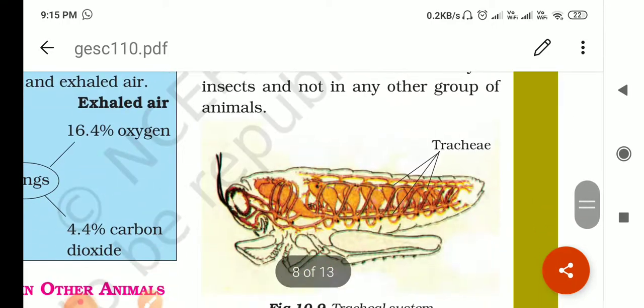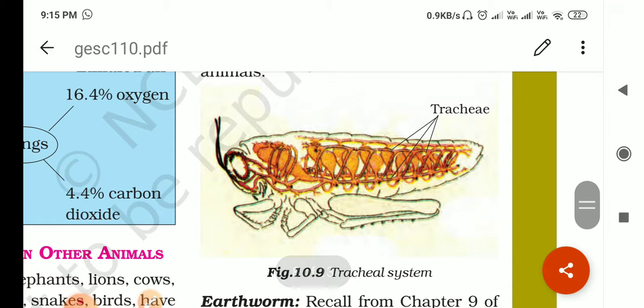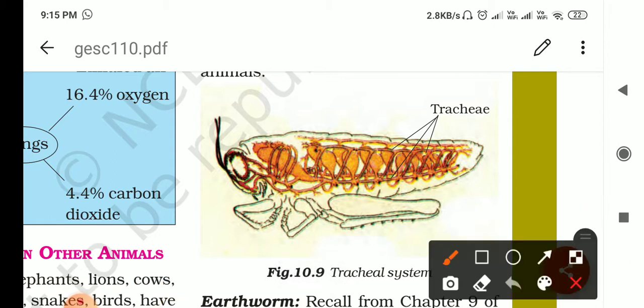Now see this. Holes are present throughout the body. These are called spiracles, right? For the exchange of gases. Insects lead a very active life, so they need more oxygen, and the tracheal system provides them with a sufficient amount of oxygen.